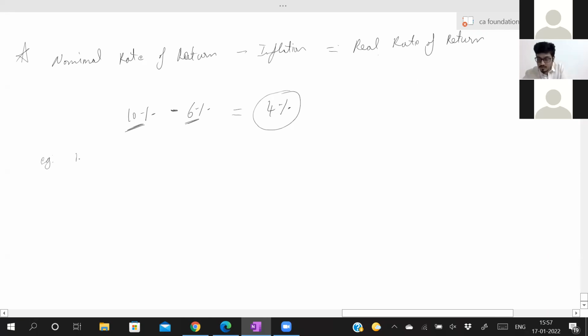Example, real rate is equal to 5%. Nominal rate is equal to 8%. Calculate inflation. How much is the inflation rate?